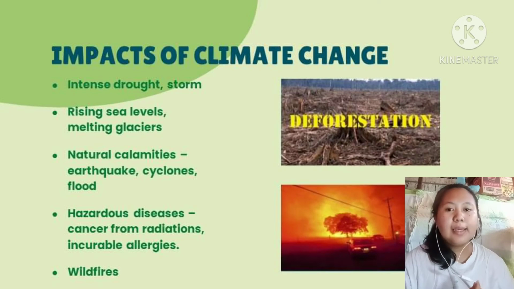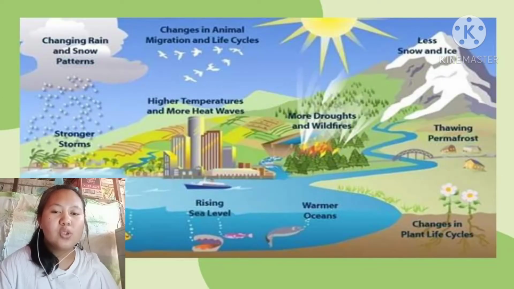The impacts of climate change are storms, rising sea levels, and melting glaciers. Also, it hits natural calamities such as earthquakes, cyclones, or floods. Sometimes it causes hazardous diseases like cancer from radiation or allergies. Also, it causes wildfires. As you can see in the picture, it depicts the impacts that climate change has on our